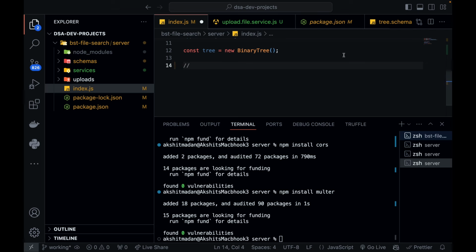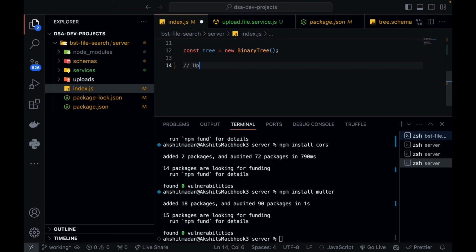First endpoint. I'm currently not structuring the code a lot because it's a very simple project, a very simple server. But ideally you should have different routes, repositories, controllers, and services folders, right? So I'm not focusing on that for now. I'm just focusing on teaching you how to actually use data structures in your full stack projects. Structuring and improving the code structure, you can do on your own as you progress.